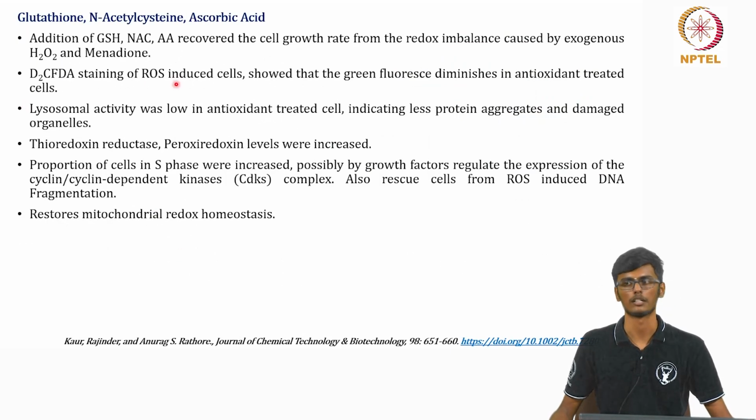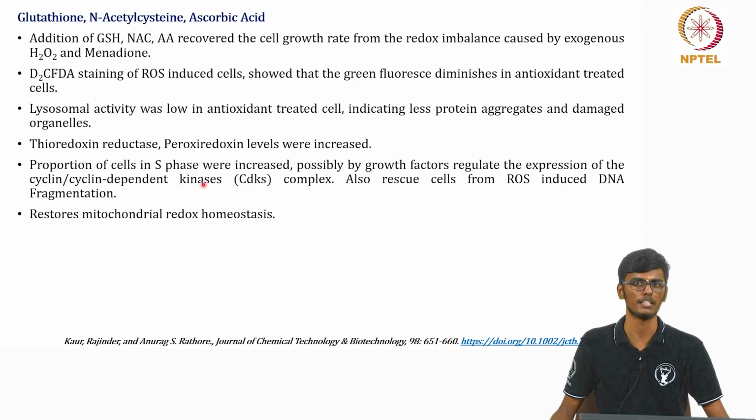And also other antioxidants like glutathione, N-acetyl cysteine and ascorbic acid were studied, and they found that they reduce the ROS generation. And when studying the lysosomal activity, they found that when antioxidant is introduced, the protein aggregation is decreased, and it also increases the thioredoxin reductase and peroxidase levels.